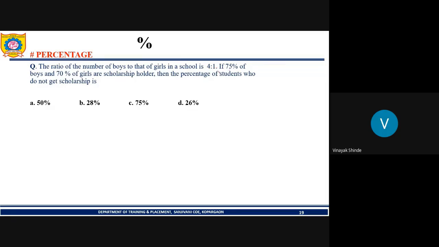Let me say it can be 40 and 10, or 400 and 100. We select the value of boys and girls as 400 and 100.